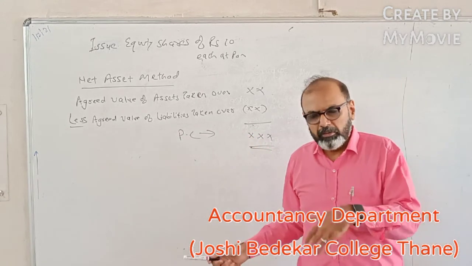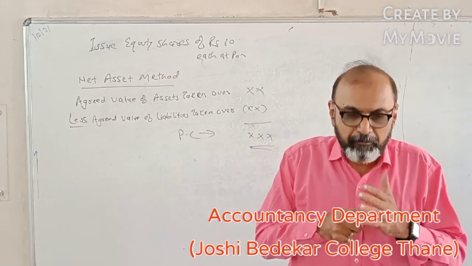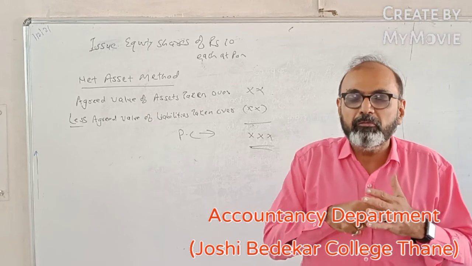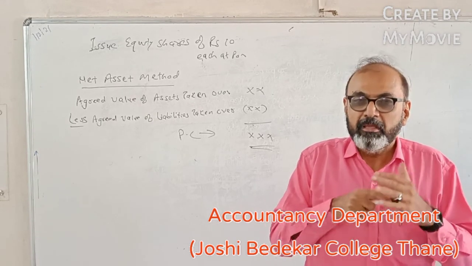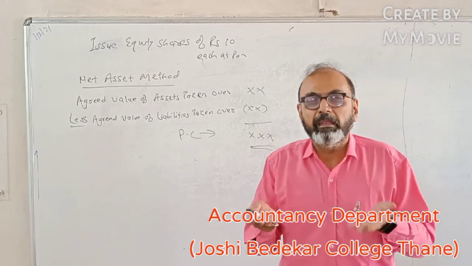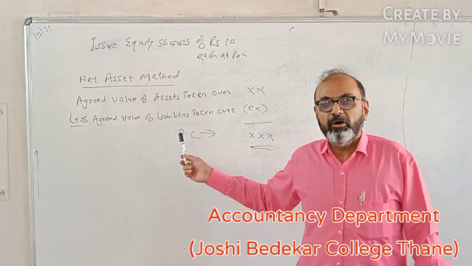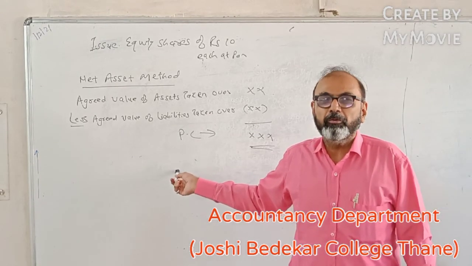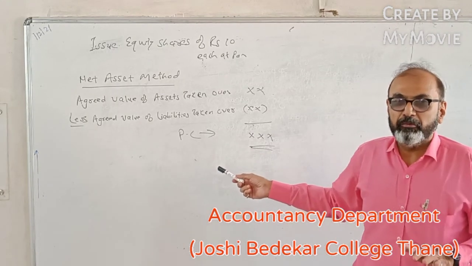Now coming from the angle of the students, what you should remember is that in the problem, if they give you the revised amounts of assets and liabilities, then you have to consider the revised amounts. If the revised amounts are not given, then you should consider the book value or the balance sheet values. If the revised amounts are given, consider the revised values or whatever has been stated in the problem. But suppose the problem is silent, then you should consider the balance sheet values.